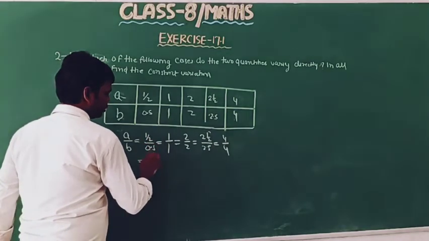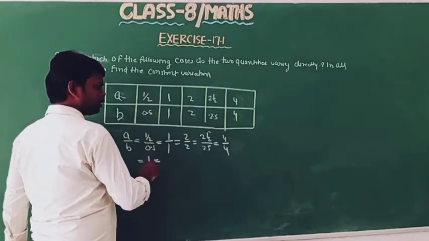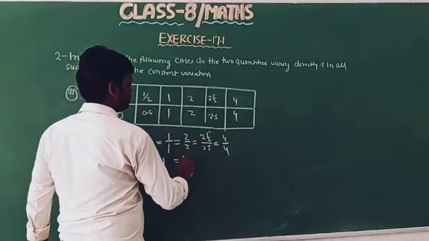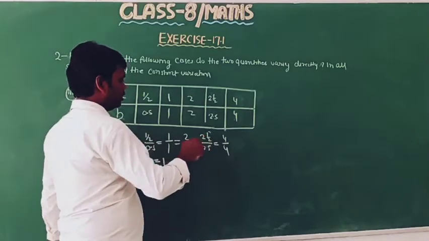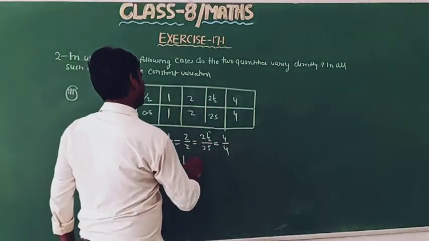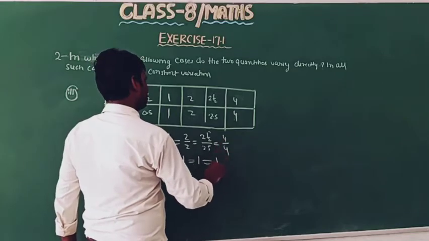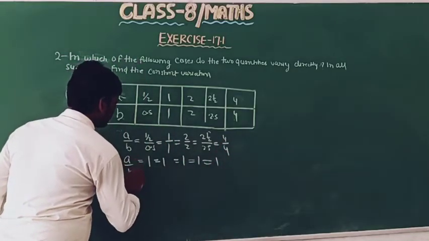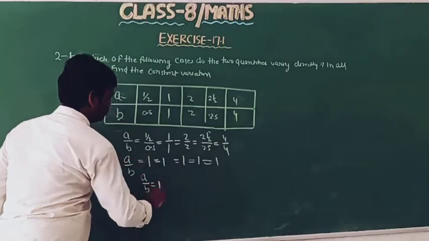After simplification we will get 1 by 1, and again simplify, we will get 1 and 4 by 4 is 1. So basically the value of a by b equal to 1.